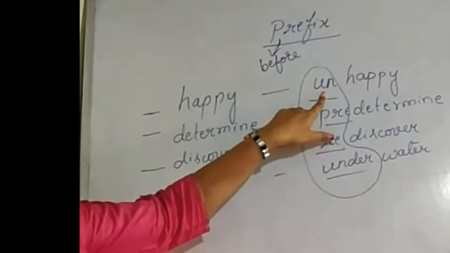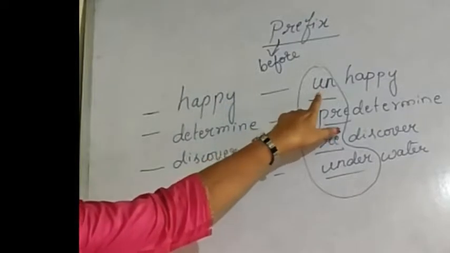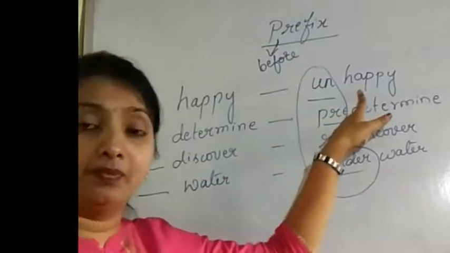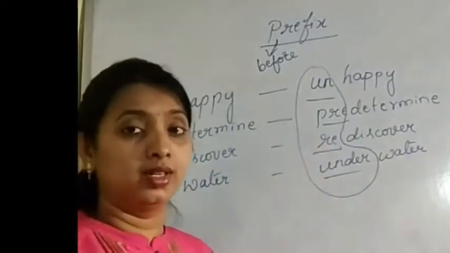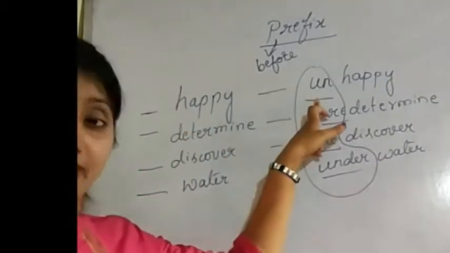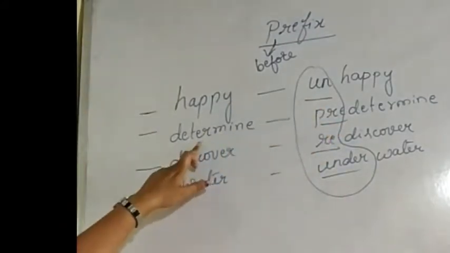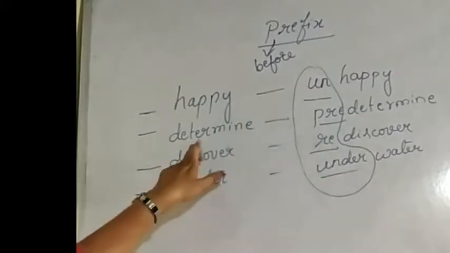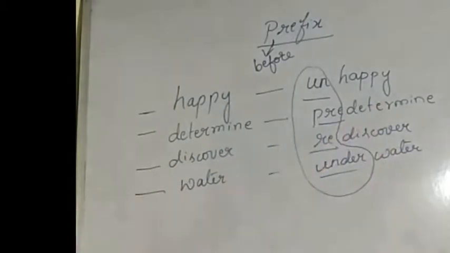What have I added? I have added U-N. So by adding these group of letters, I made this happy unhappy. So this unhappy is a new word. This is called as prefix. Un is called as prefix. We'll take another example. Second example is determine. By adding pre word to this determine, we got one new word called as predetermine.